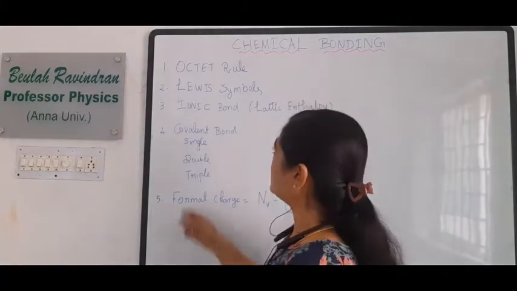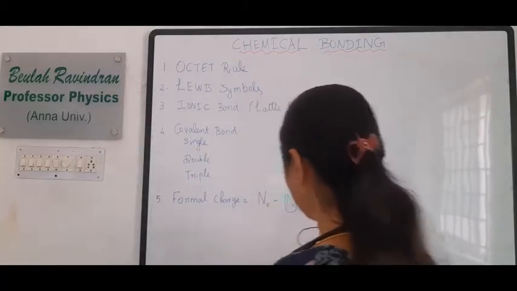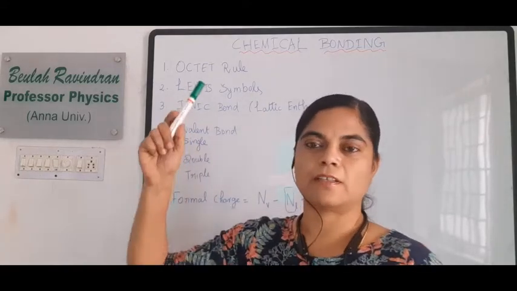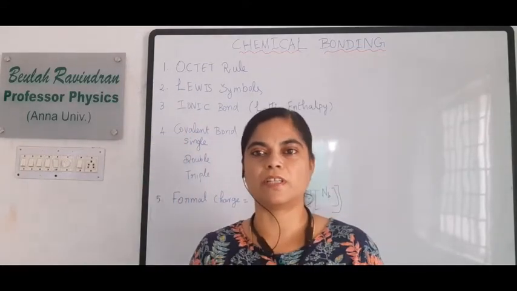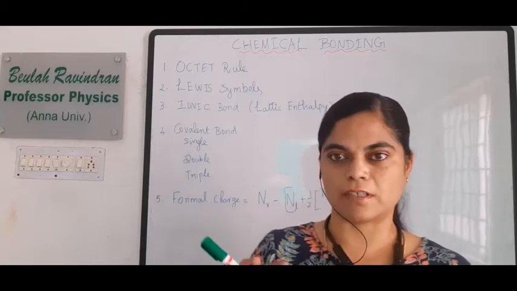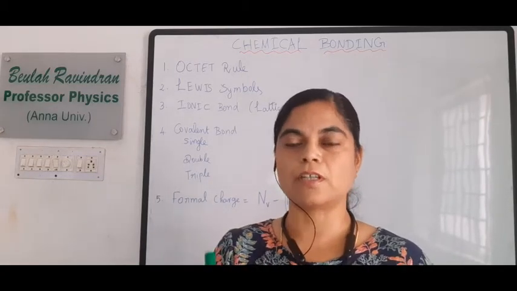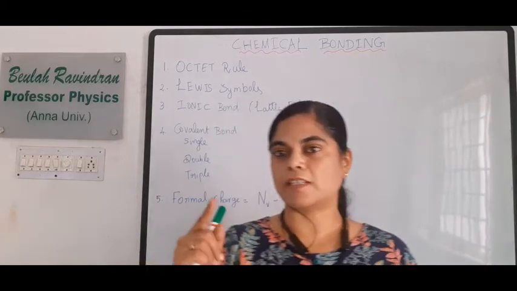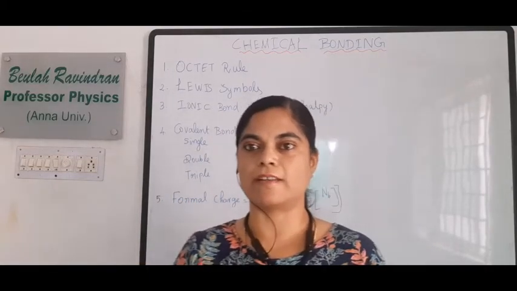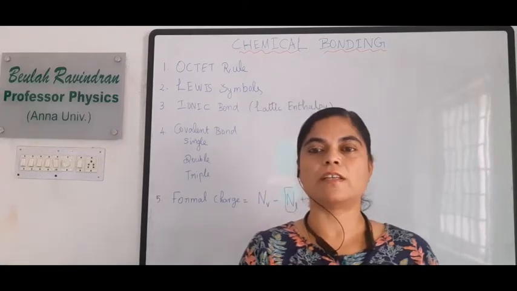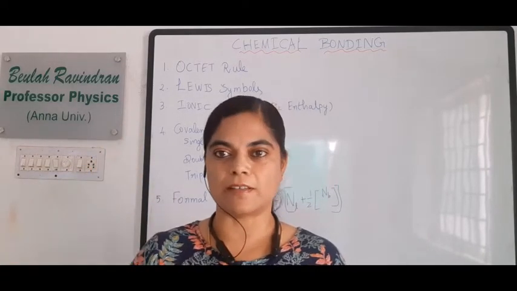Today we are going to see chemical bonding. We all know about the octet rule, right? In order to maintain its stability, the atom should contain 8 electrons in its outermost orbit. If an atom contains 8 valence shell electrons, then it is said to be an inert element. That is, it cannot react with any other atom.